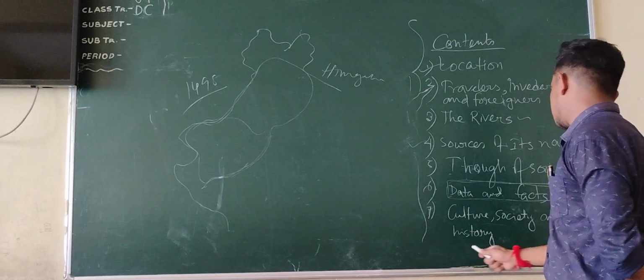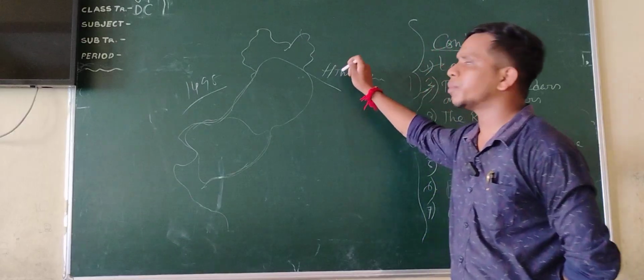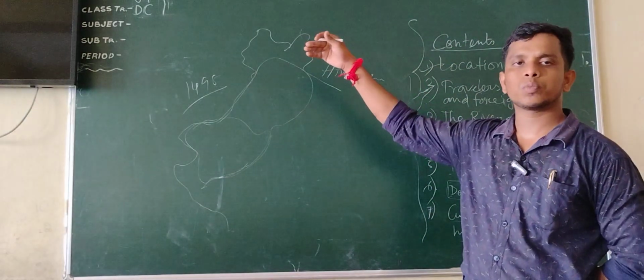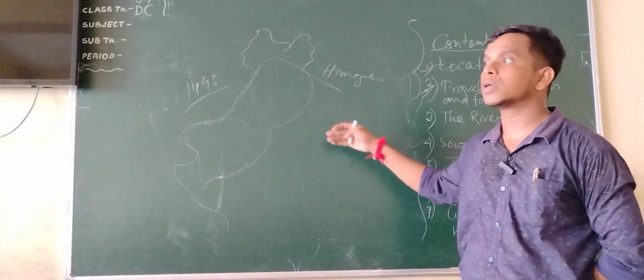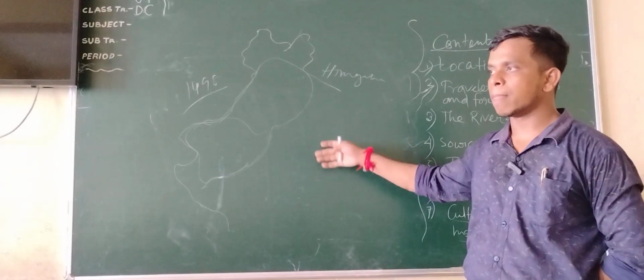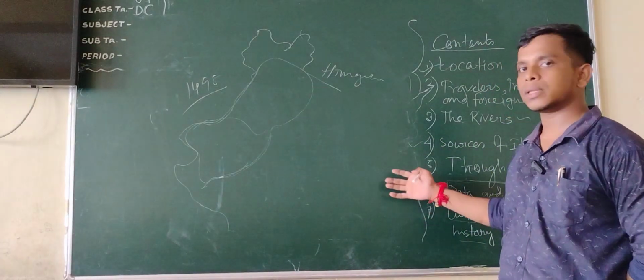Culture, society and history. What is culture? In this vast area, people came from abroad to India, from Europe and other places, joining here one by one. Portuguese, French, English, all peoples came there.